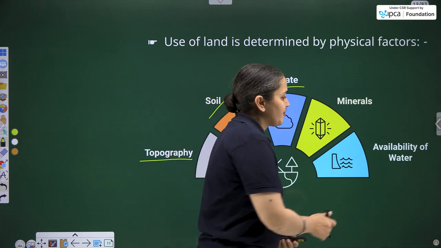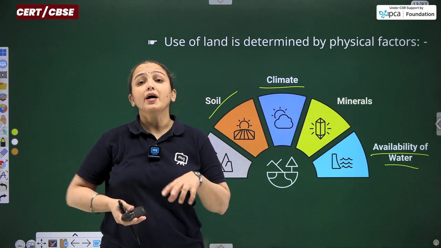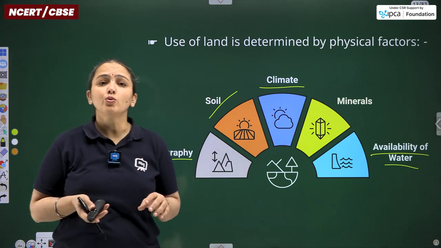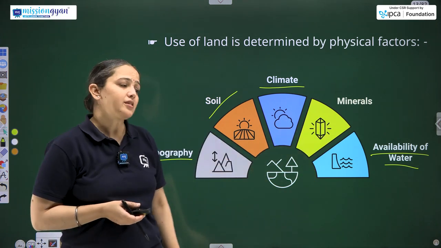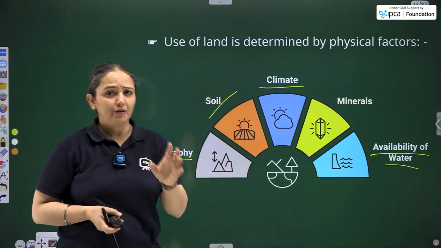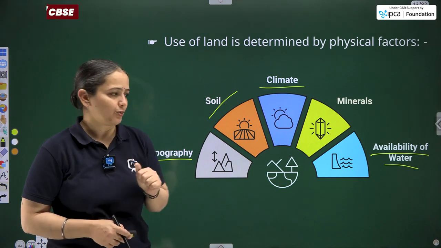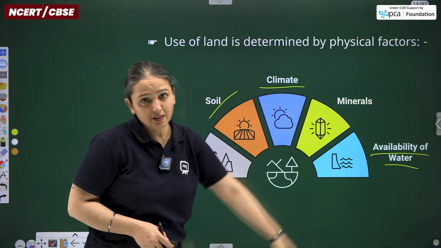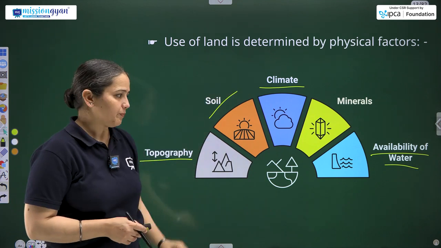And lastly, we have the availability of water. It can attract the people who are involved in agriculture or who are engaged in the construction of dams or such kinds of activities. That can be done with the availability of, if not the abundance of water, at least a good amount of water. So these were the physical factors that affect the use of land.